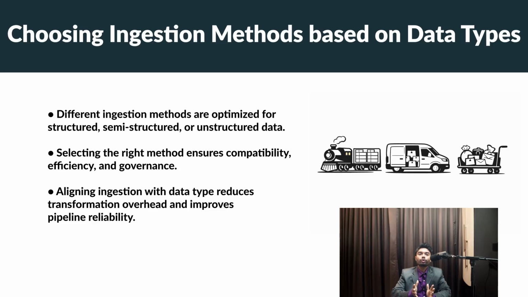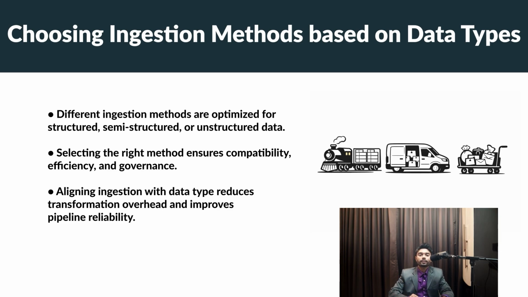Now we need to choose an ingestion method based on data types. Imagine different delivery vehicles: a train for structured cargo, a van for semi-structured boxes, and a flexible cart for mixed packages.